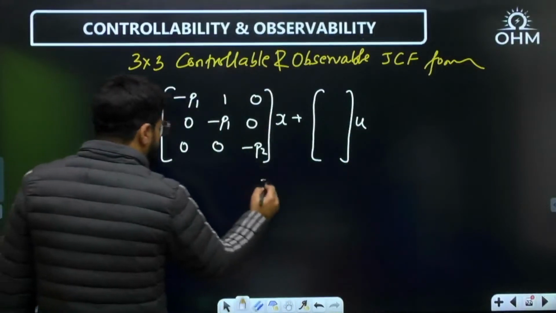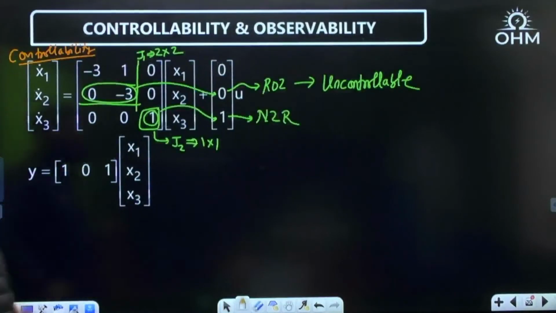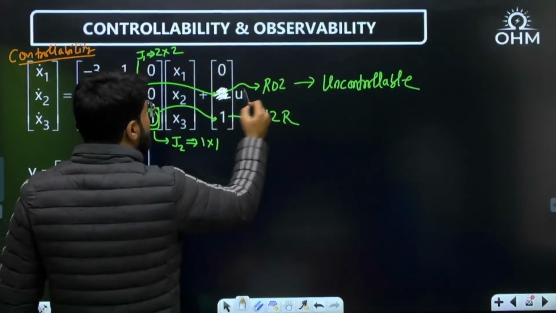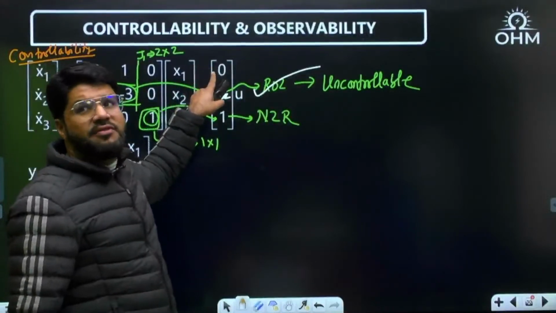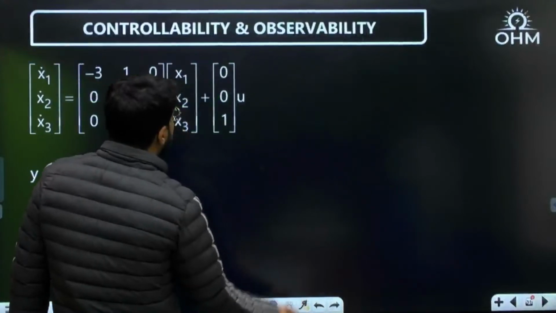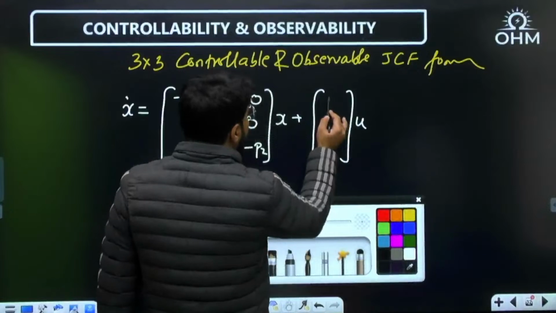Right now I have just told you the controllability test. As per the controllability test, what was the problem? This went 0, so uncontrollable. If this was non-zero, then controllable. That means what will not matter here is the first element. Clear? So what can I say? The first element may be anything.